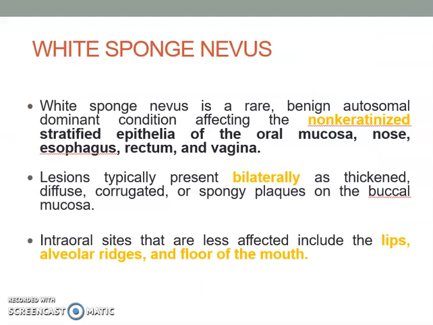This is a rare lesion, a benign autosomal dominant condition affecting the non-keratinized stratified squamous epithelium of the oral mucosa, which means the gums are much rarer. Other mucosa like the lips, floor of the mouth, and buccal mucosa are quite commonly affected by white sponge nevus. It is usually bilateral.